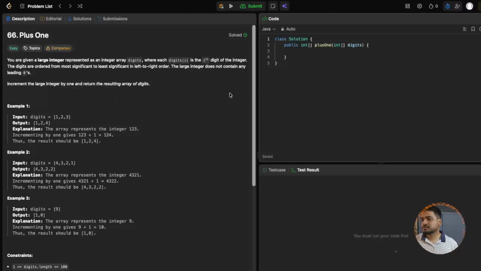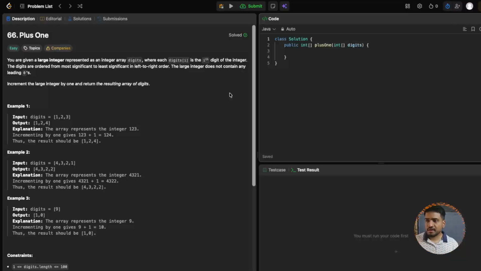This problem is so basic that you can't make it worse. Even if you try to solve it in the worst case scenario, you end up getting time complexity of big O of n. And similarly, if you solve it in the best case also, it will give you big O of n time complexity because this problem is so simple.